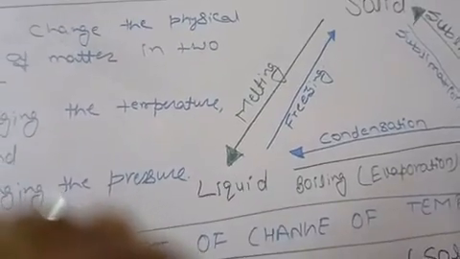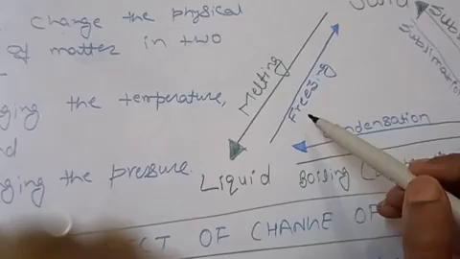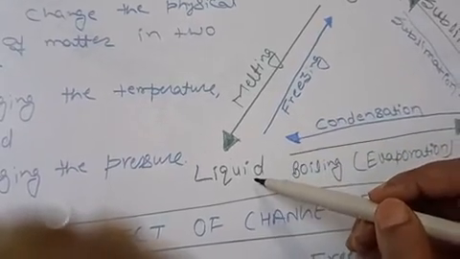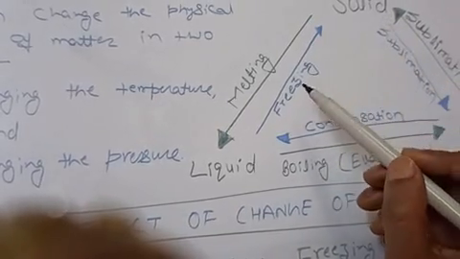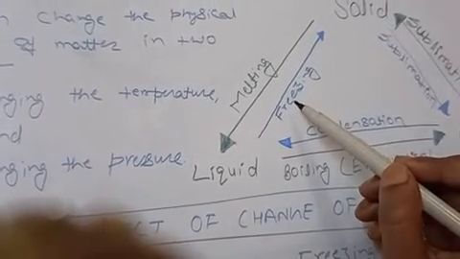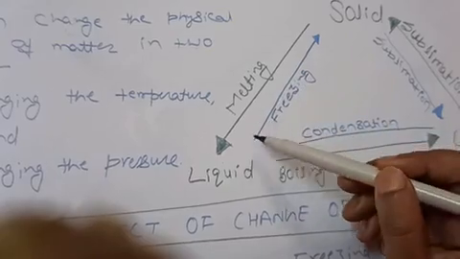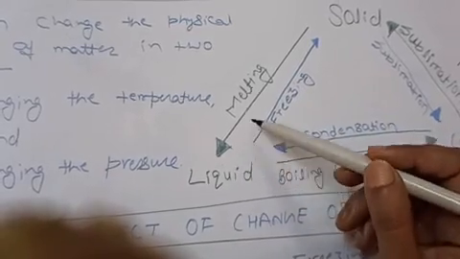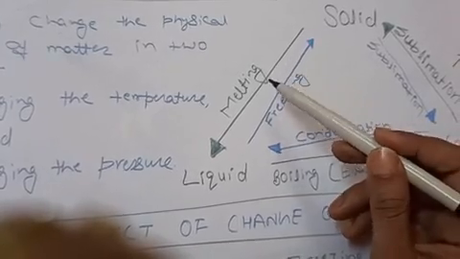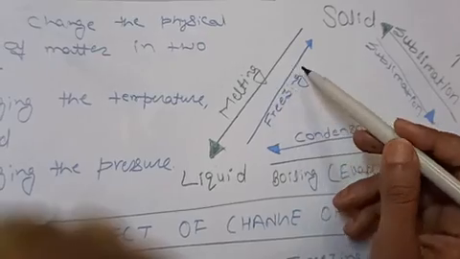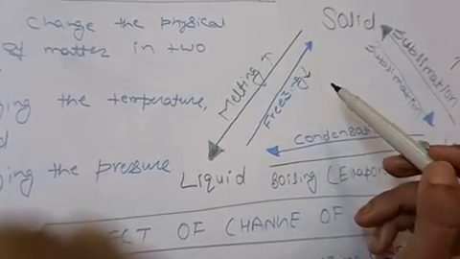When the liquid state of matter changes into solid by lowering the temperature, it is called freezing. And when solid changes into liquid on providing heat, it is called melting. Here you are lowering the temperature, and here you are giving the temperature.